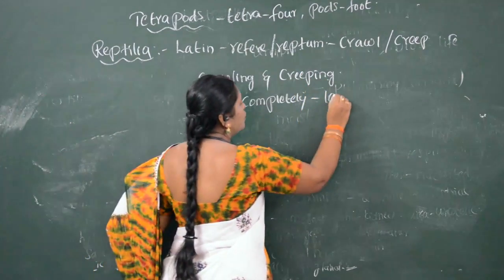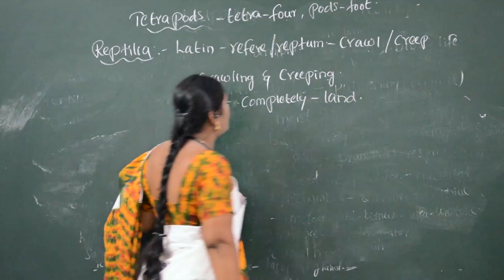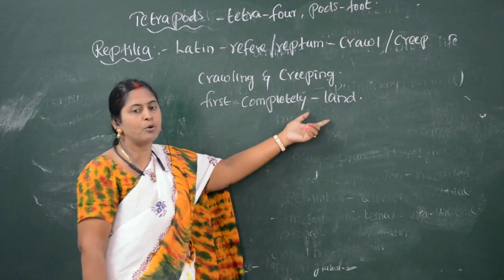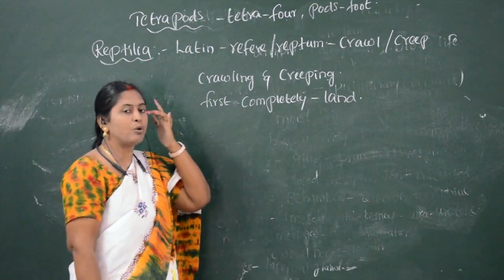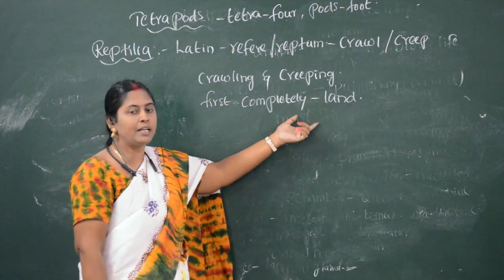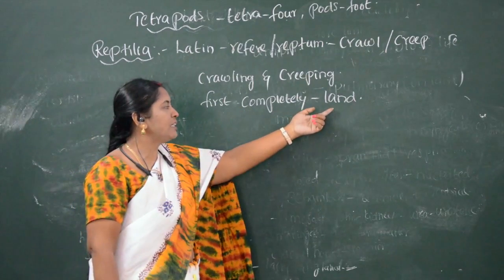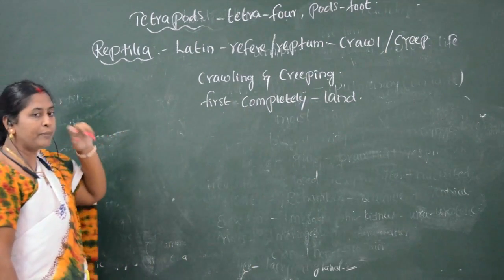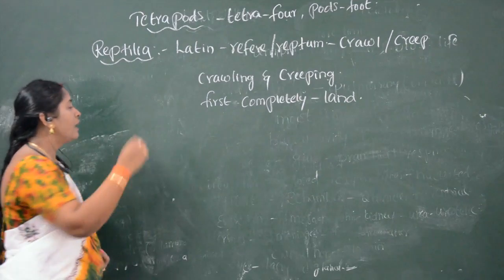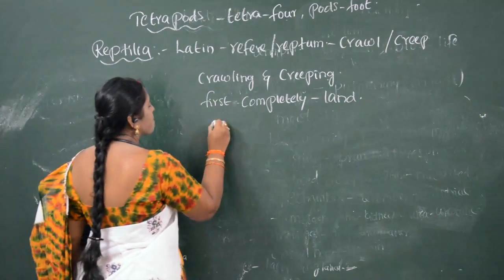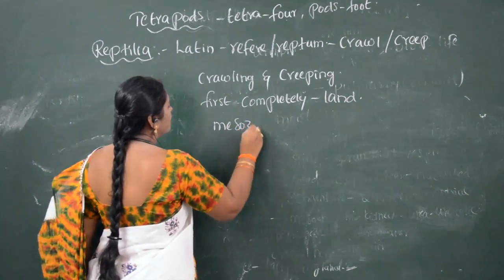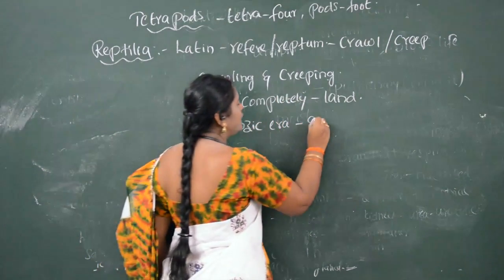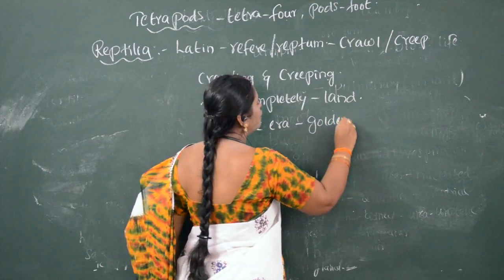Completely present on the land, or we can say completely adapted to the terrestrial mode of life. Terrestrial mode of life means which completely have their life on the land. These reptilian organisms were well developed during the Mesozoic era. The Mesozoic era is called the golden age of reptiles.